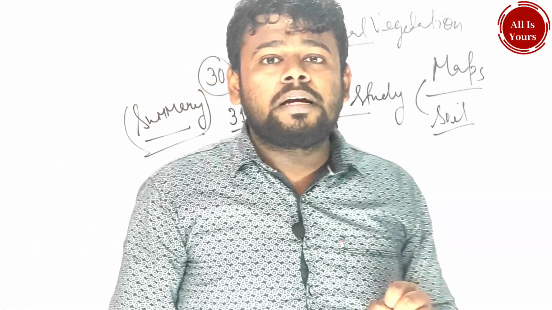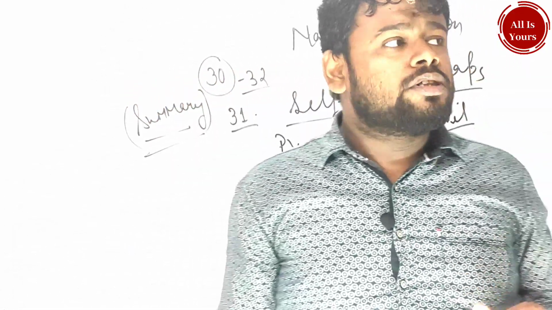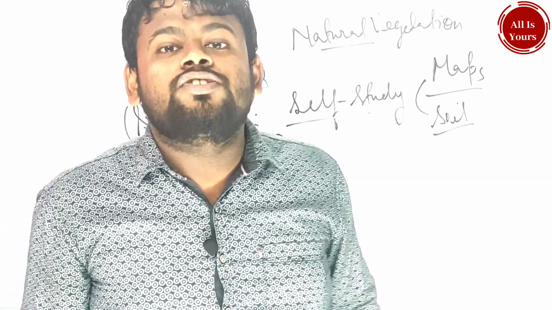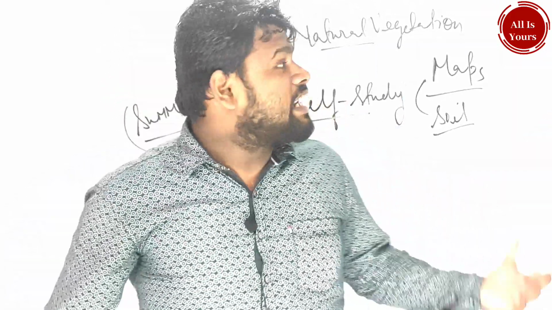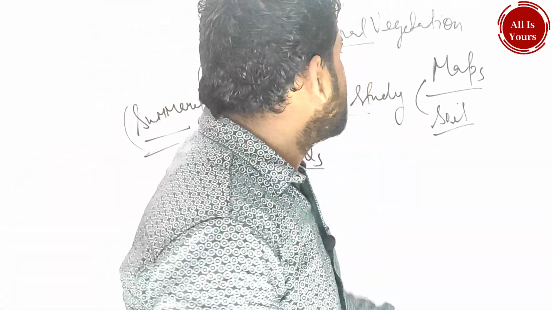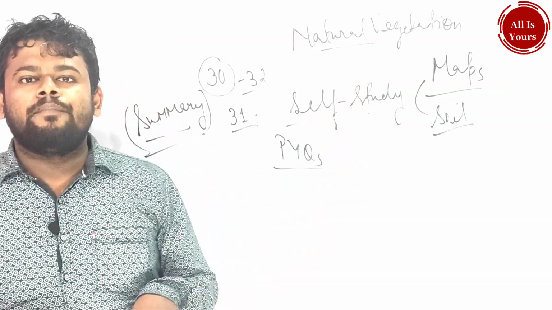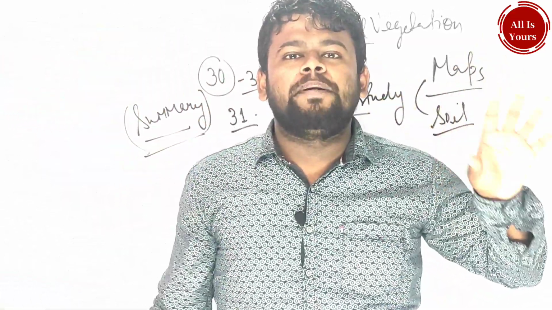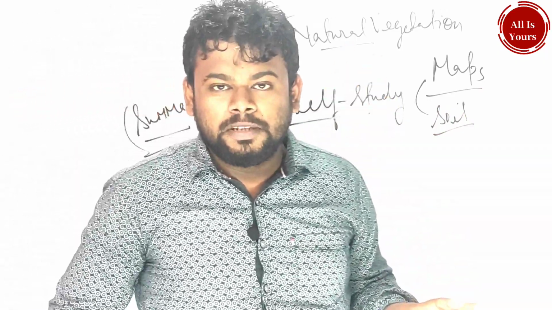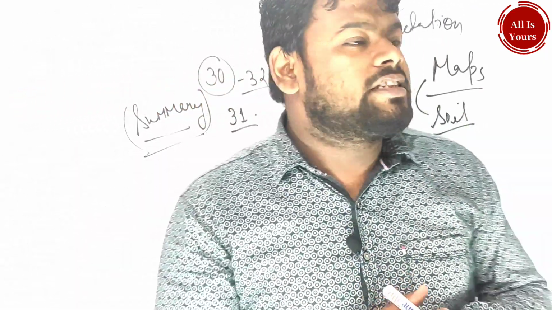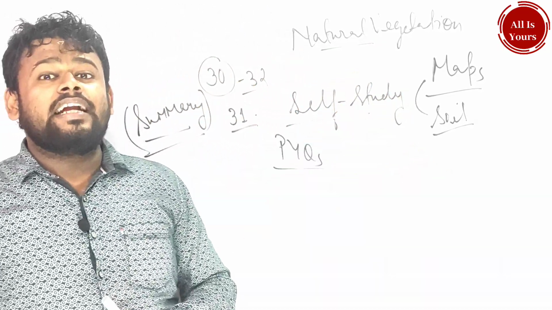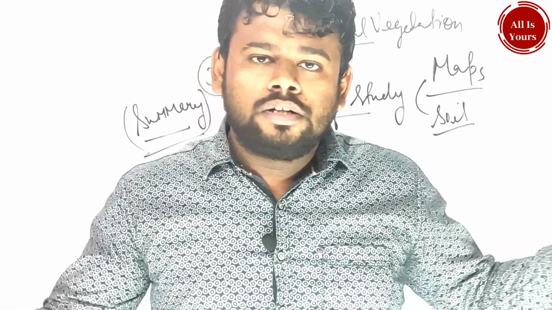And what more question will be coming in this way? Suppose, where do you find the alluvial soil the most? Options will be given. So this type of question you will be getting. And what more question you will be getting? Suppose the map would be there, in which one place will be circled. Suppose in the south, Andhra Pradesh and Odisha are circled. This type of circle will be there, right? And the question will mention which kind of soil do you get in the circled portion, which kind of soil did you get?